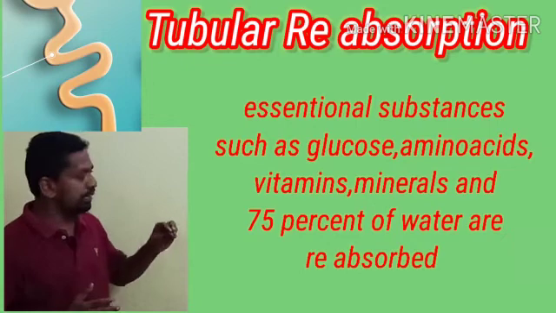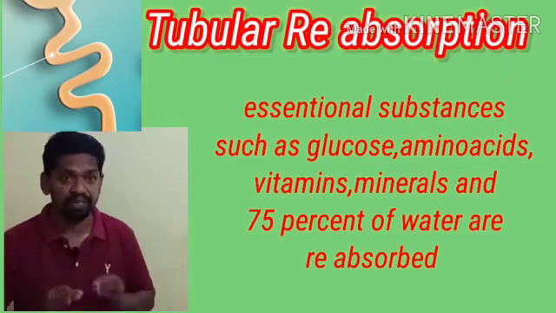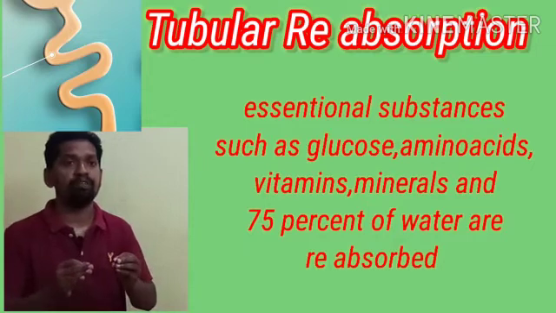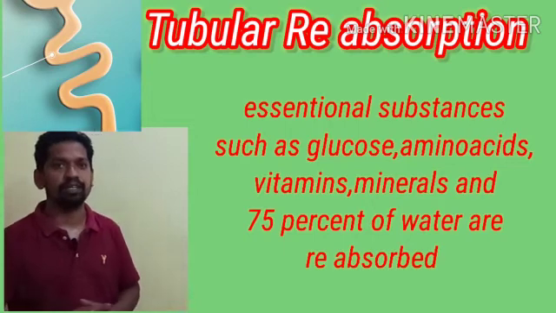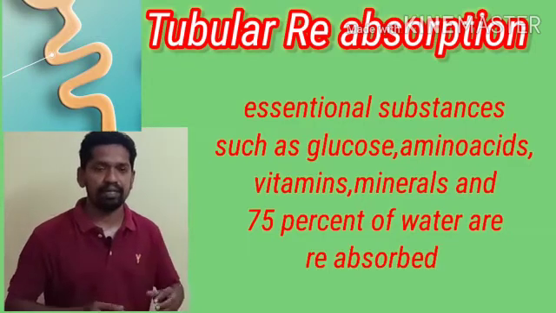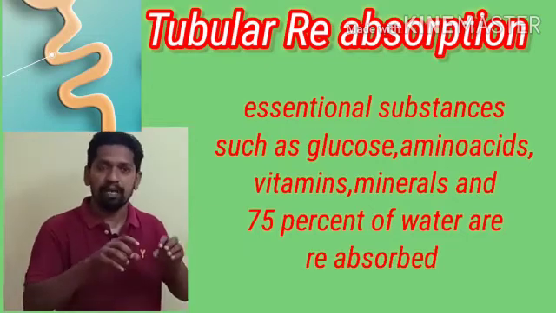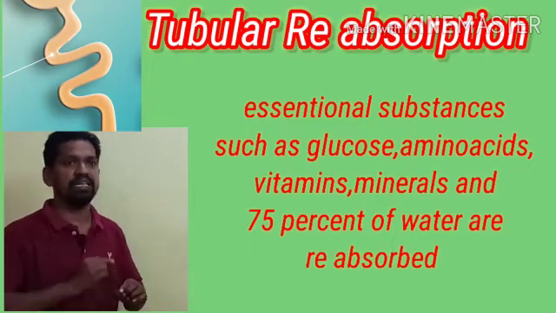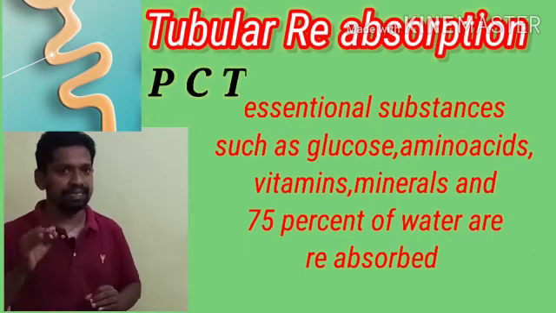I told you already, in 24 hours the kidneys have the power to prepare 175 liters of primary urine. If we excrete such an amount of primary urine in 1 day, it leads to death. That is why from the primary urine, the important substances, a huge amount of water, glucose, vitamins, enzymes, amino acids and minerals must be reabsorbed into the peritubular network. The process is known as tubular reabsorption, and it takes place mostly in the PCT.